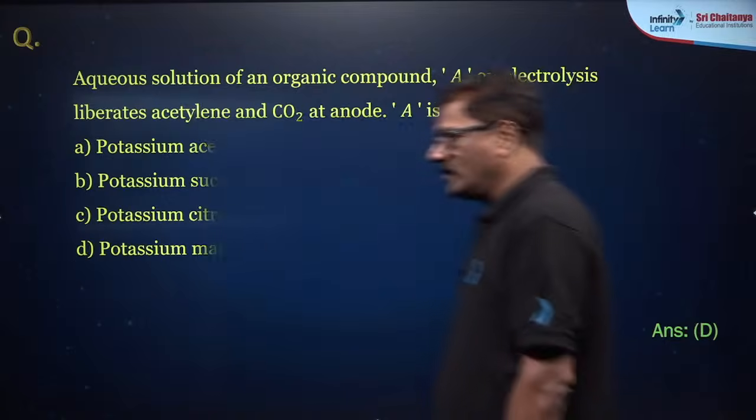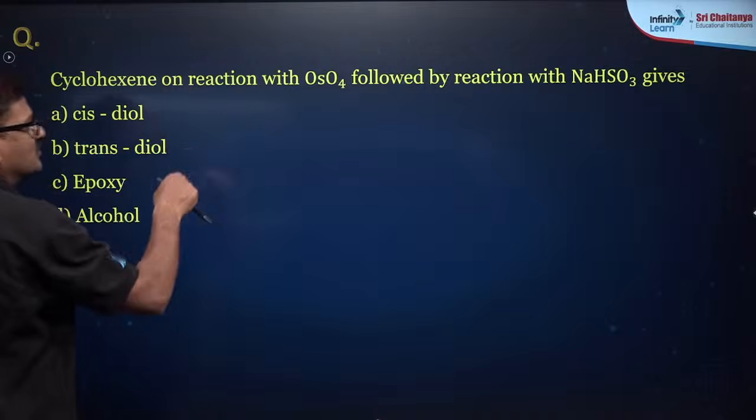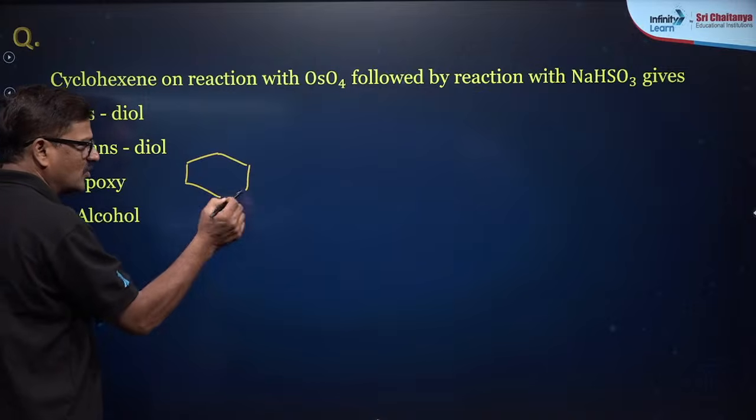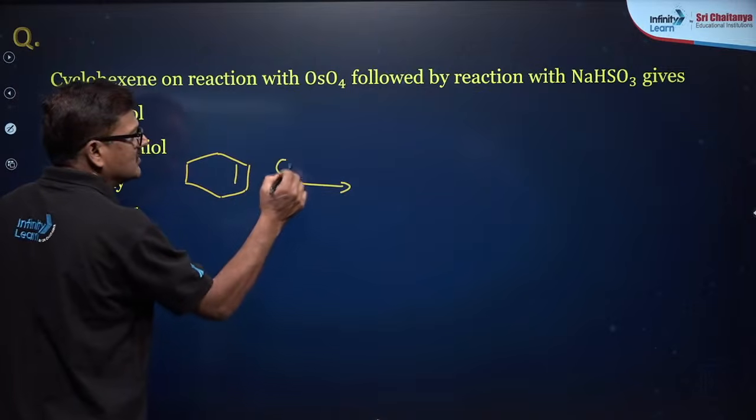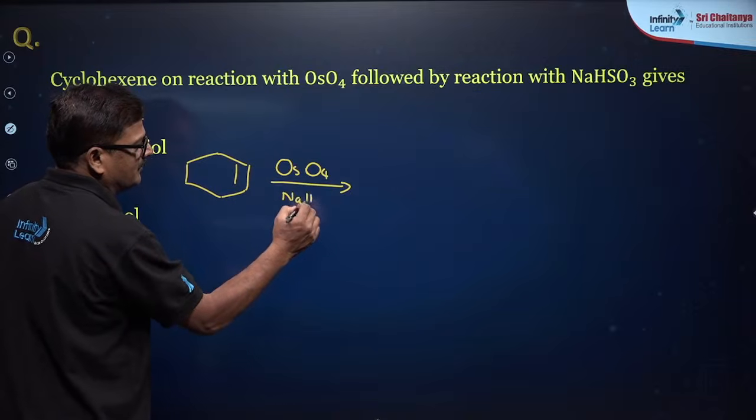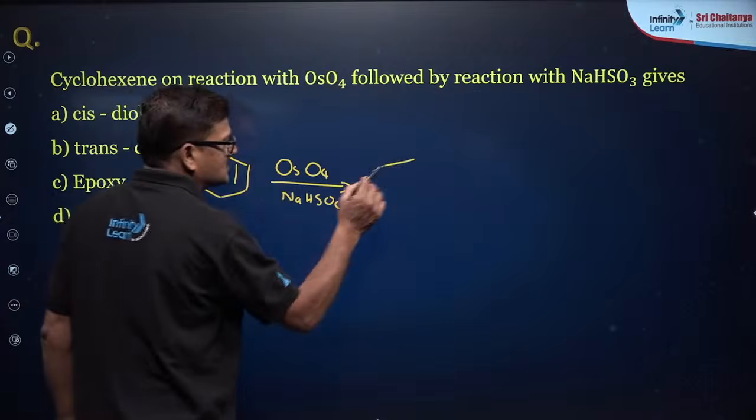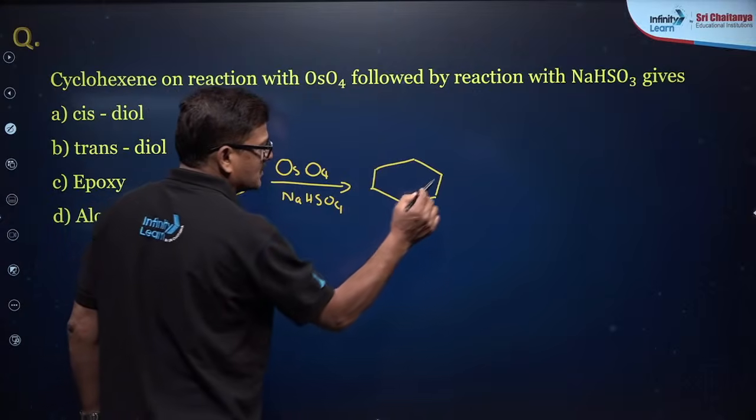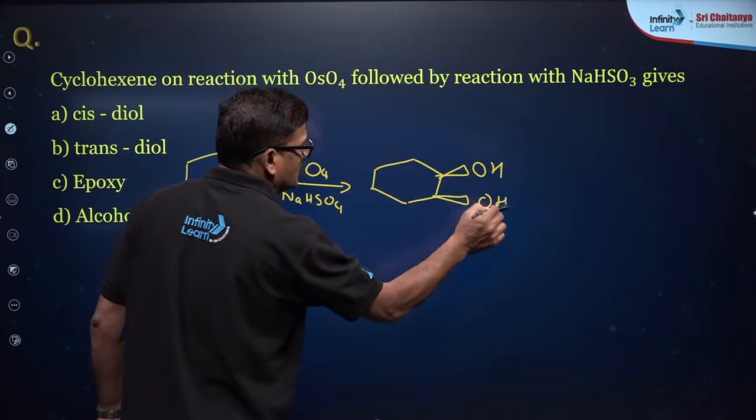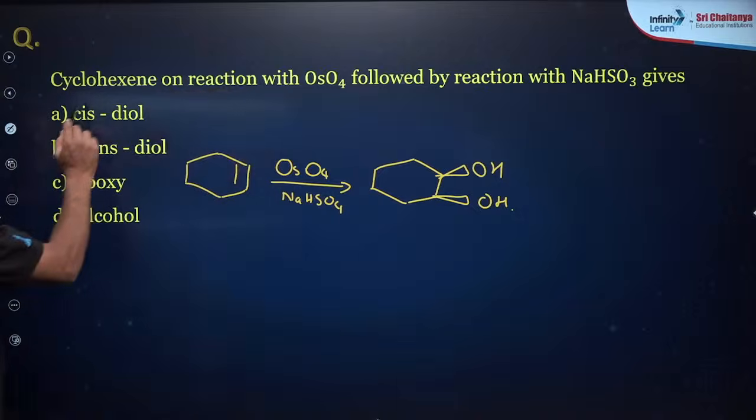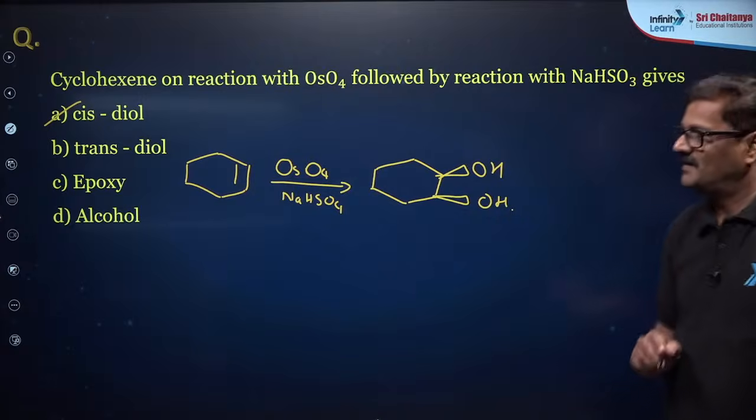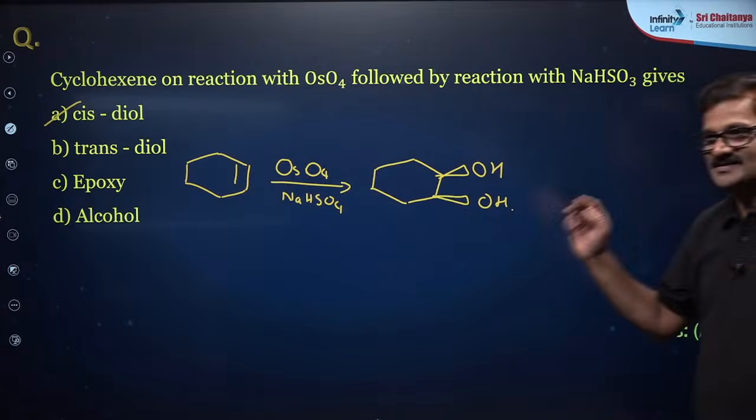So moving ahead, one more question: cyclohexene reaction with OsO4. What is cyclohexene? This is your cyclohexene. When it is treated with osmium tetroxide in the presence of NaHSO3, syn hydroxylation takes place. As a result, you are going to get OH over here and OH over here. So cis diol is the product, and option A is the correct answer for this question. Fine. And I said it is rapid fire.